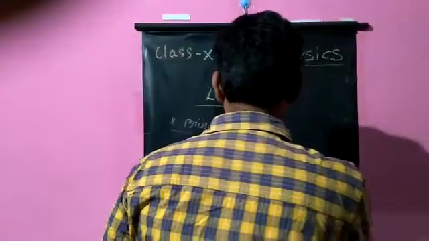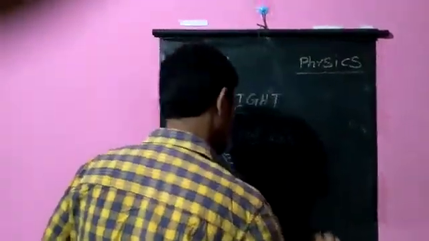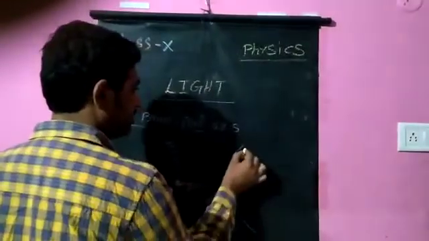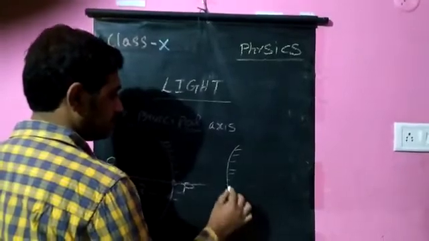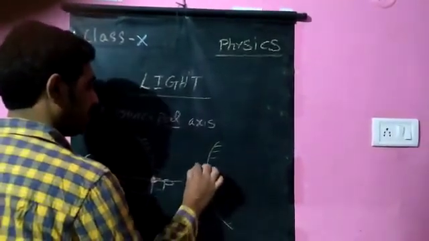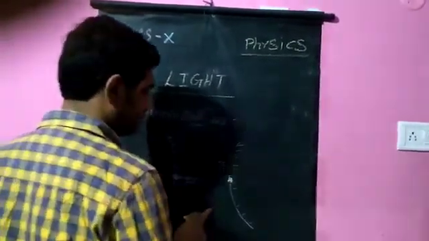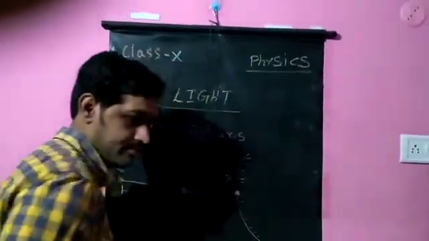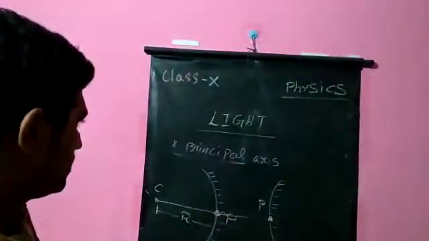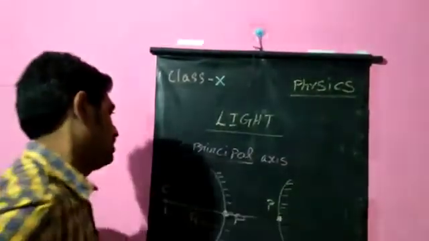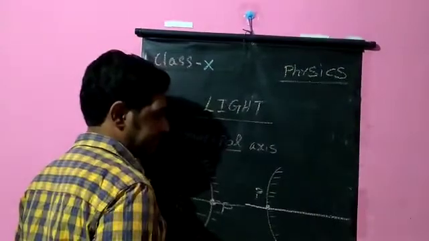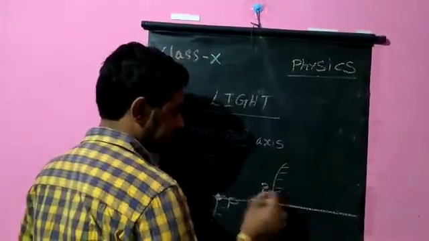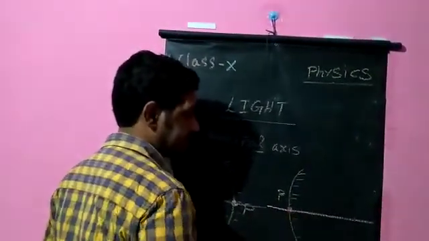Similarly, if we apply this to the convex mirror, the convex mirror will be like this. On this side, light will fall. If I consider this as the pole of a convex mirror, this will be the principal axis passing through the pole of the mirror on both sides of the mirror.